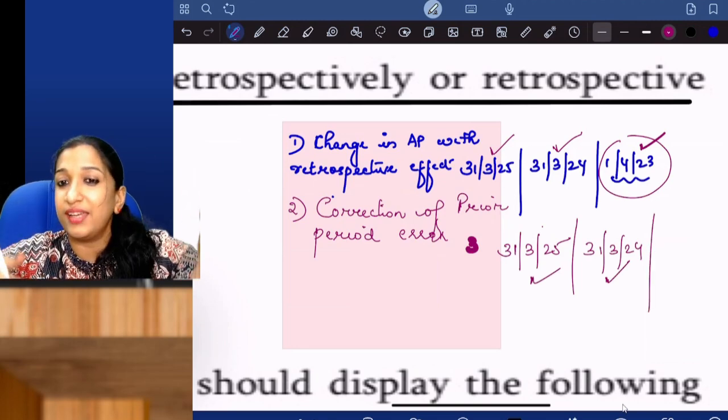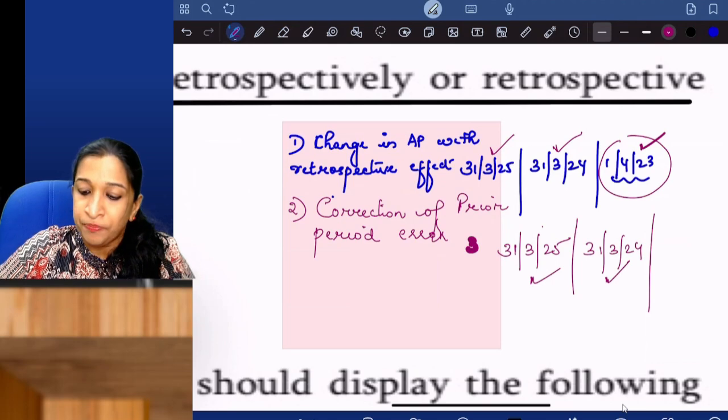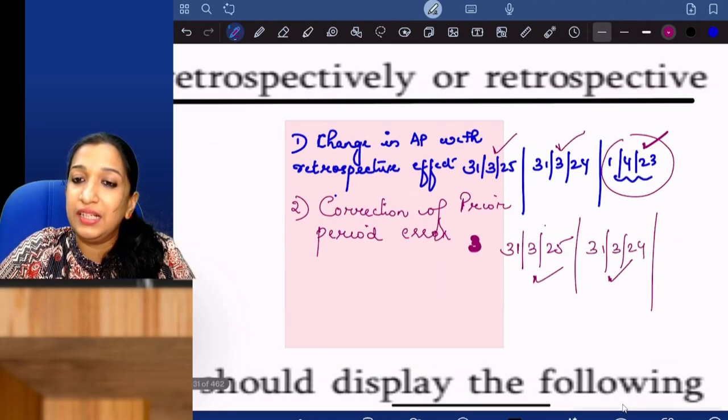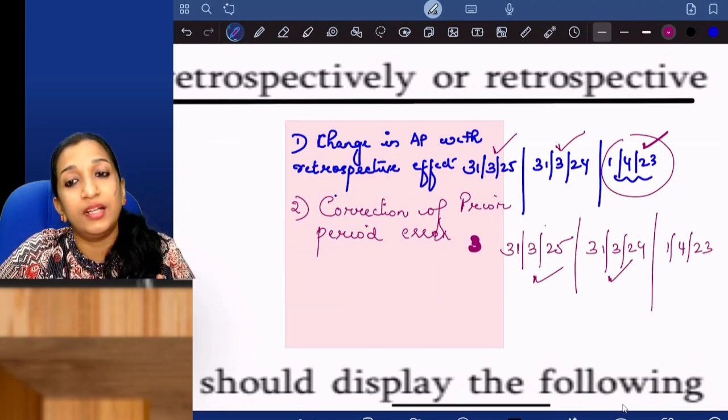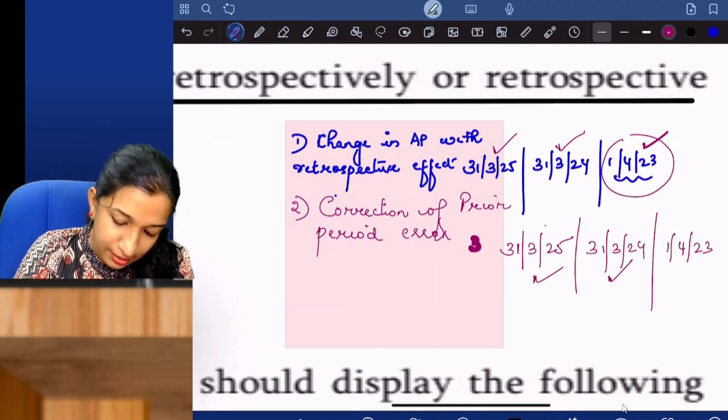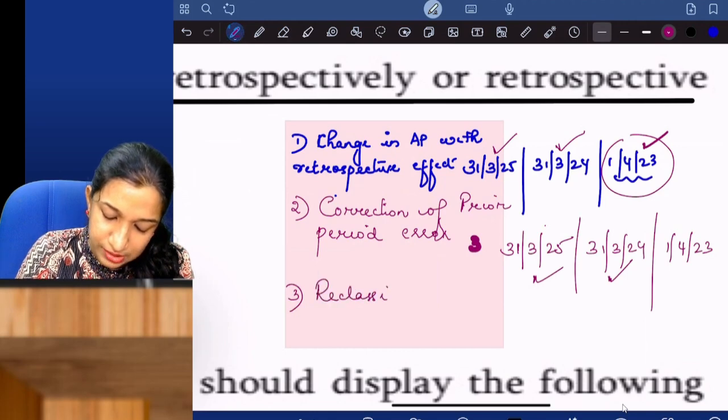If the error is not in the current year and previous year, but before that, then you need to prepare the third balance sheet. I hope you are following. Then reclassification of items in the financial statements.